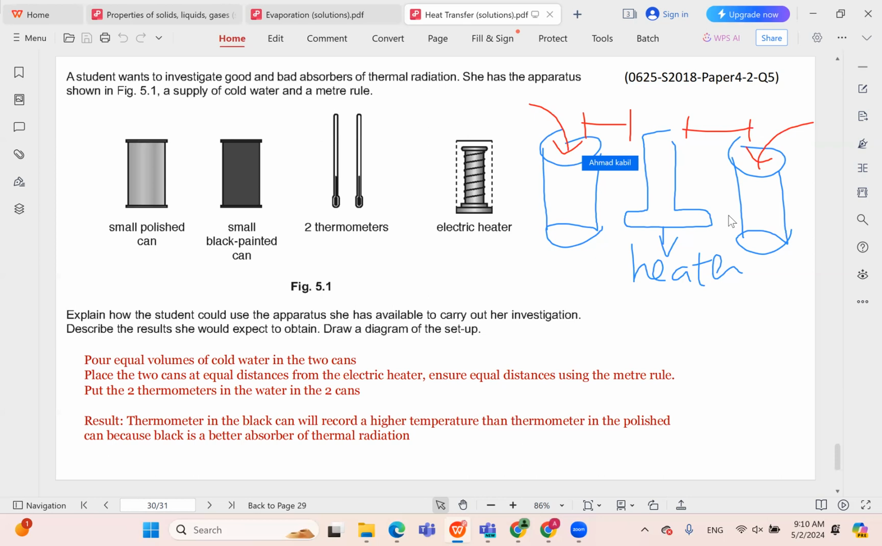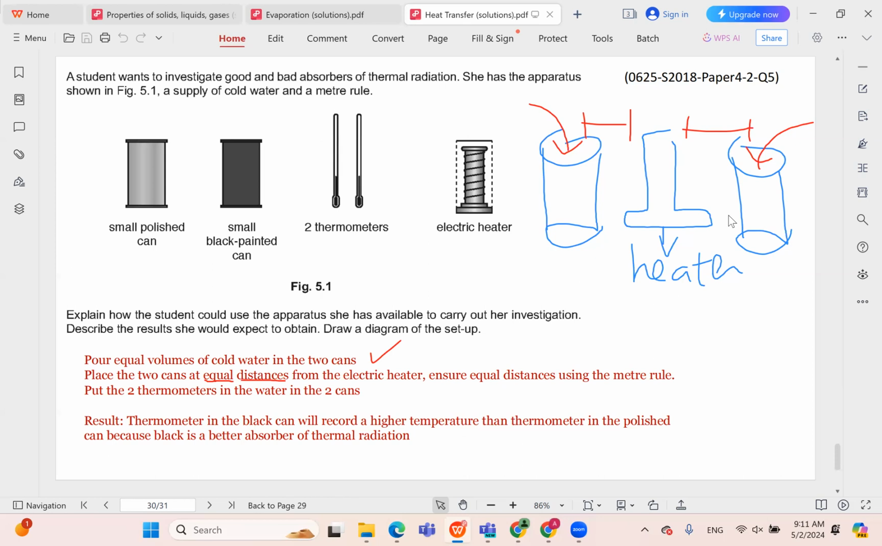Water must have the same initial temperature, of course. And then what you would do is put the thermometers in the cans and measure the temperature change in each. And of course, we expect the black painted can to increase in temperature at a higher rate. So we're going to pour equal volumes of cold water in the 2 cans. And then we're going to place the 2 cans at equal distances from the electric heater. We ensure the equal distances using the meter rule.